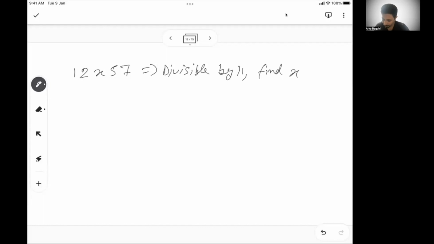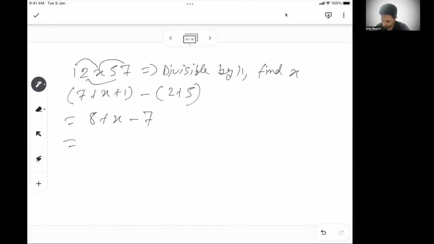So the sum of digits in odd place will be 7 plus x plus 1, minus the sum of digits in even place, 2 plus 5. So this is basically 8 plus x minus 7, which is 1 plus x. I just took a random number.